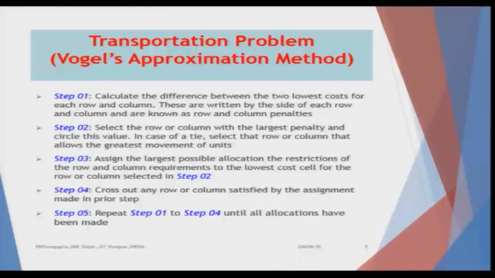In case the origin is already exhausted, meaning all the goods have been supplied, then in order to fill up the destination, we will take from the second origin, based on the fact that we are going to the second higher cost. That means we start from the lowest level and go to the second higher level and fulfill it accordingly. As we do that, if any origin or destination is done with, meaning all the allocations have been made, we remove that from our further consideration. So, this is how it works.